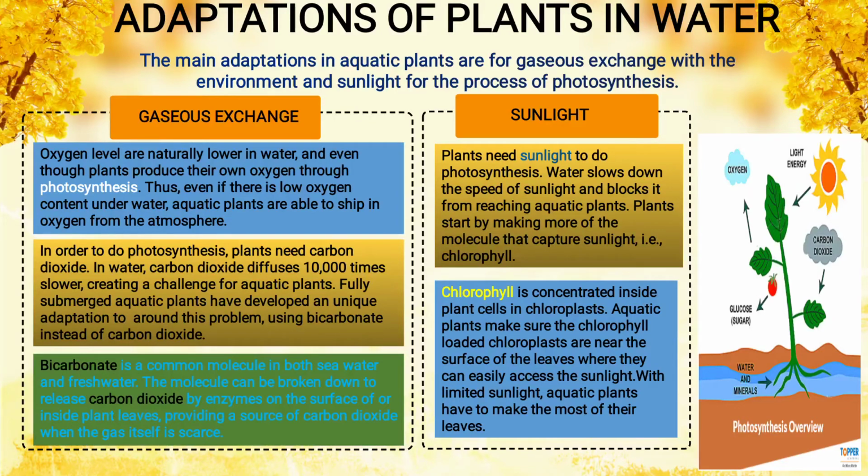Now aquatic plants make sure the chlorophyll-loaded chloroplasts are near the surface of the leaves, where they can easily access the sunlight. So wherever the chloroplast is, chlorophyll will be there. What is the function? They will capture the sunlight and help in photosynthesis. So the leaves which are near the surface will capture the sunlight. With limited sunlight, aquatic plants have to make most of their leaves like this. It helps.